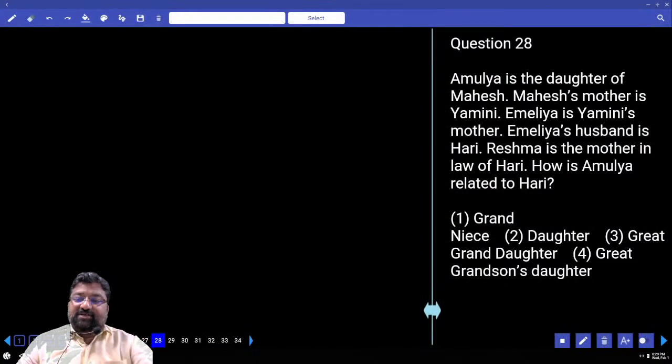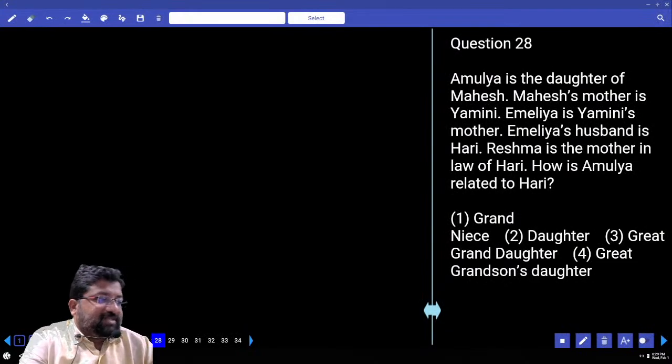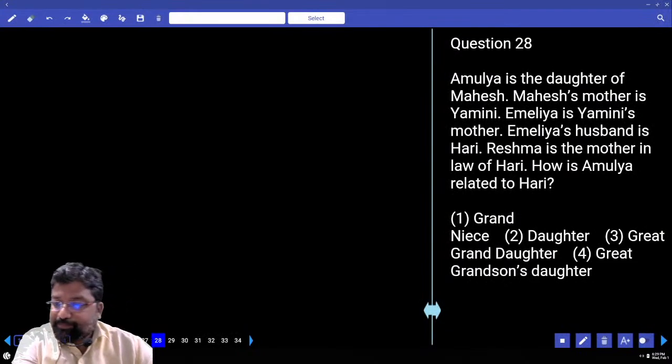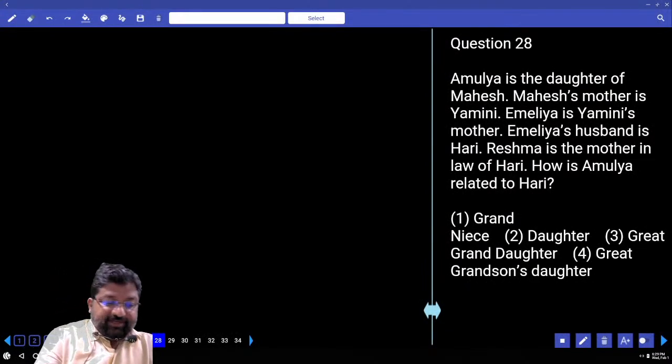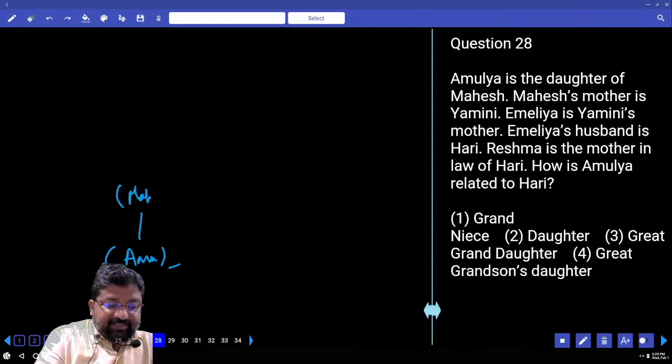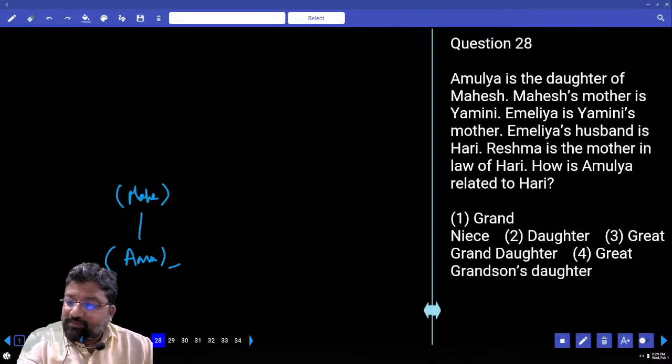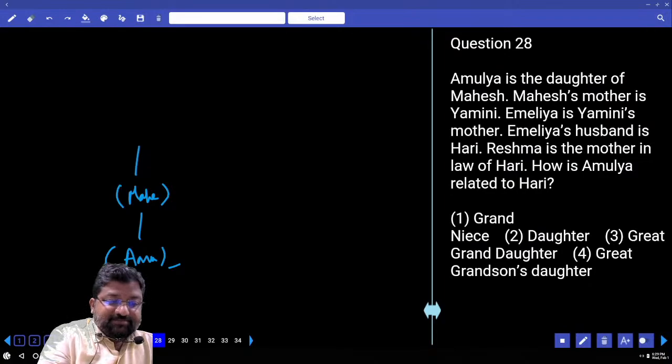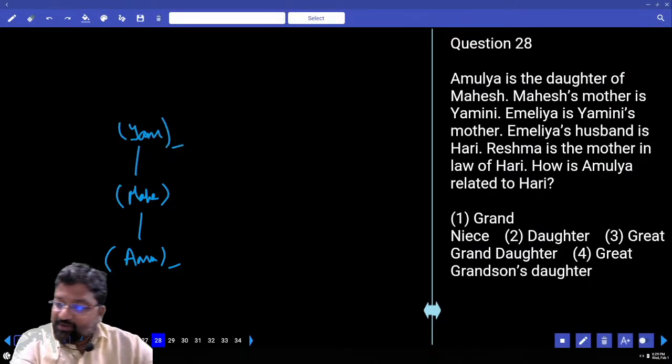This is a question clearly on blood relations. What is this question related to? Blood relations. So what's happening here? Amulya is the daughter of Mahesh. Next. Mahesh's mother is Yamini, female.